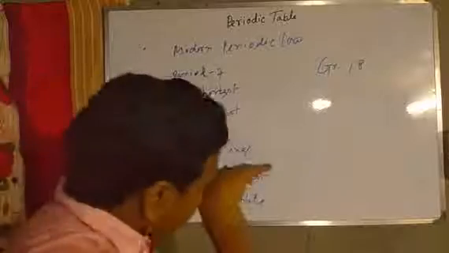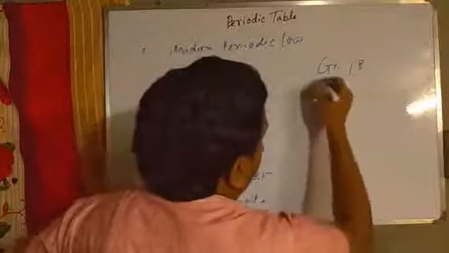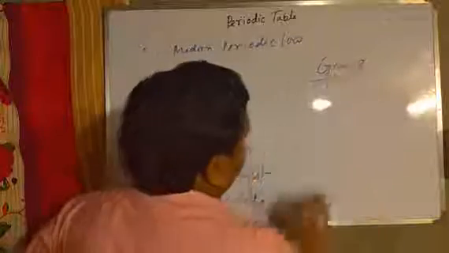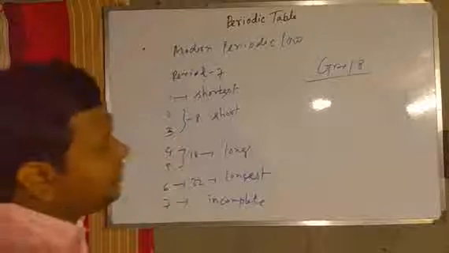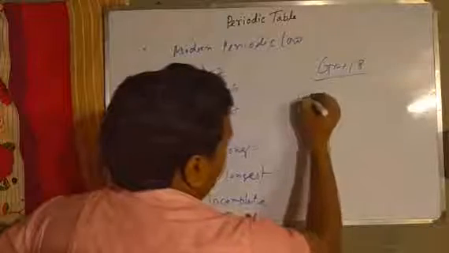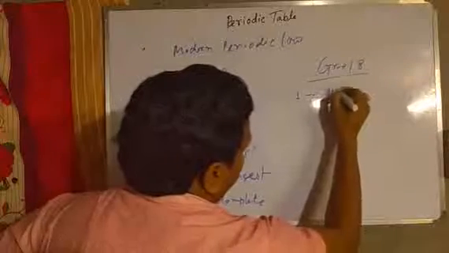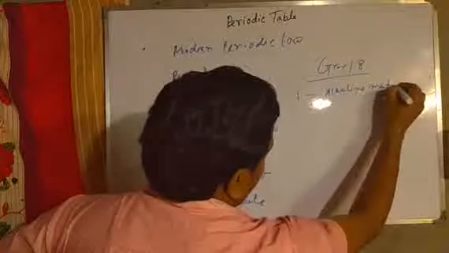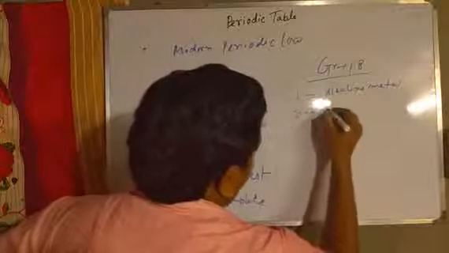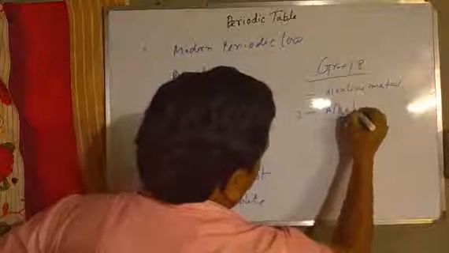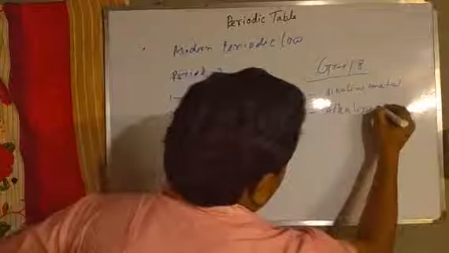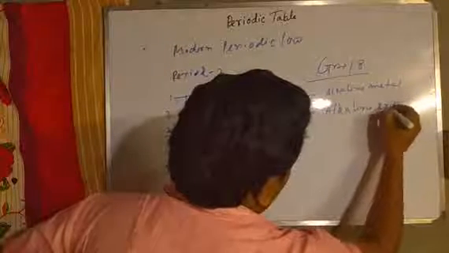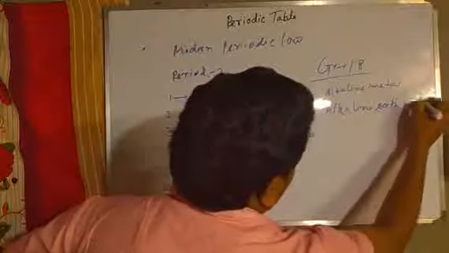Similarly, the 18 groups have different names. Group 1 is called alkaline metal. Group 2, alkaline earth metal.